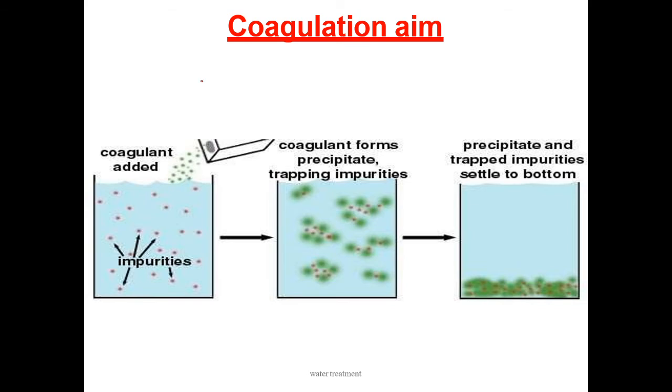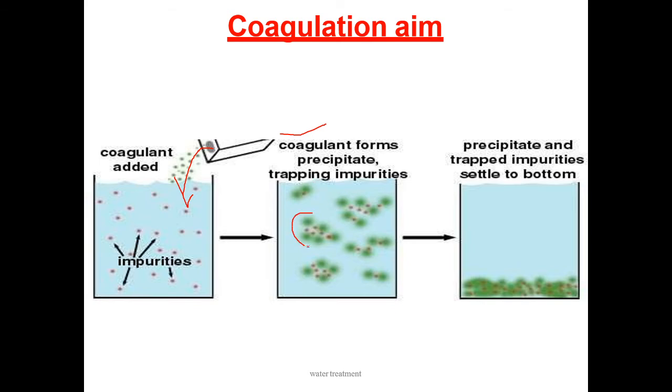Here you see, this is the glass jar. In this jar, I pour the water. In that particular water, we can observe the impurities. Okay. Now here I am adding the coagulant to the water. Then the coagulant forms a precipitate, trapping impurities.